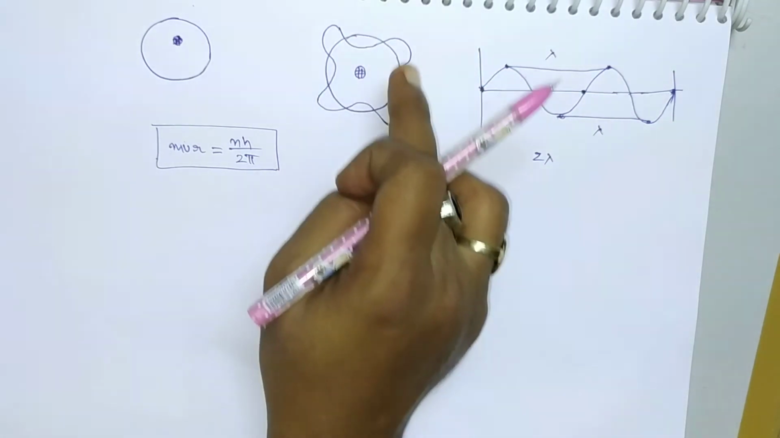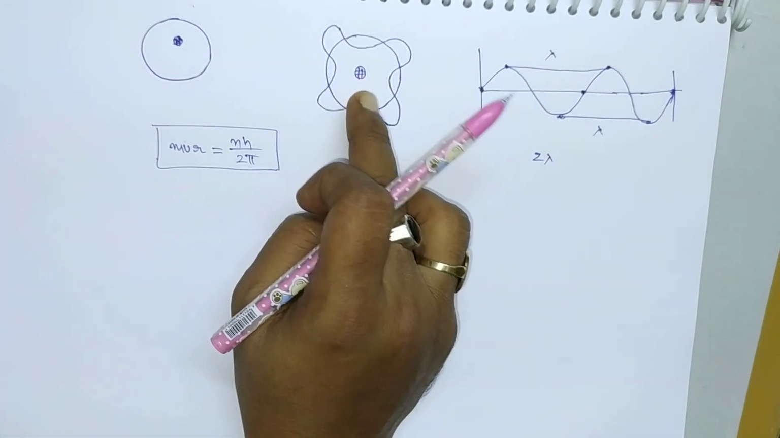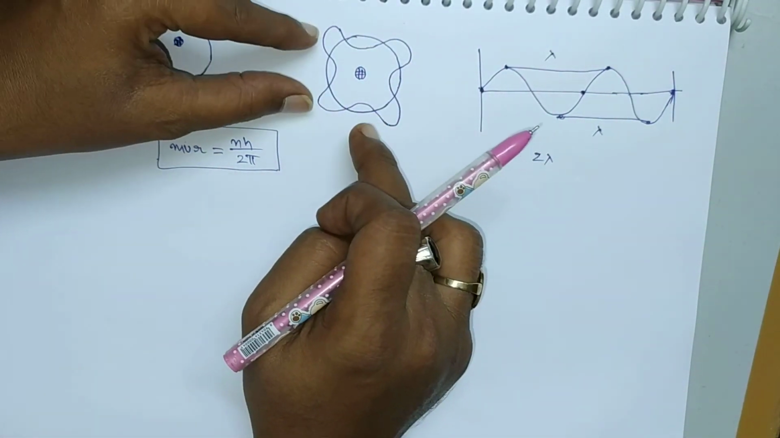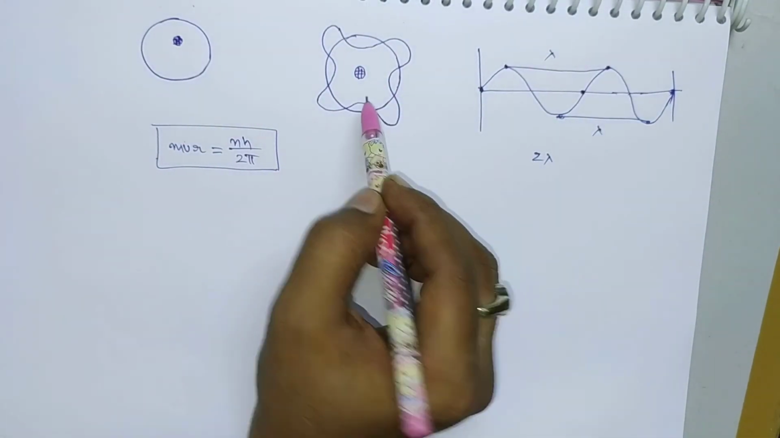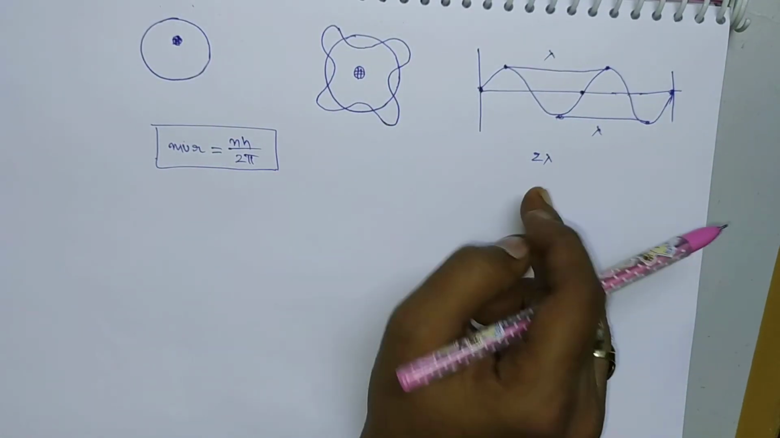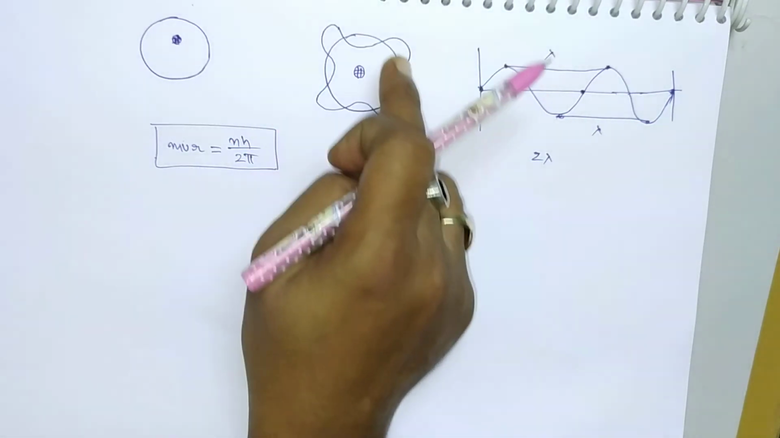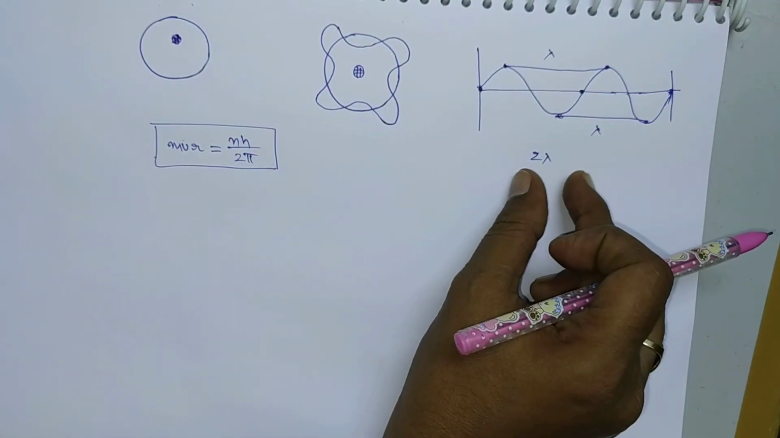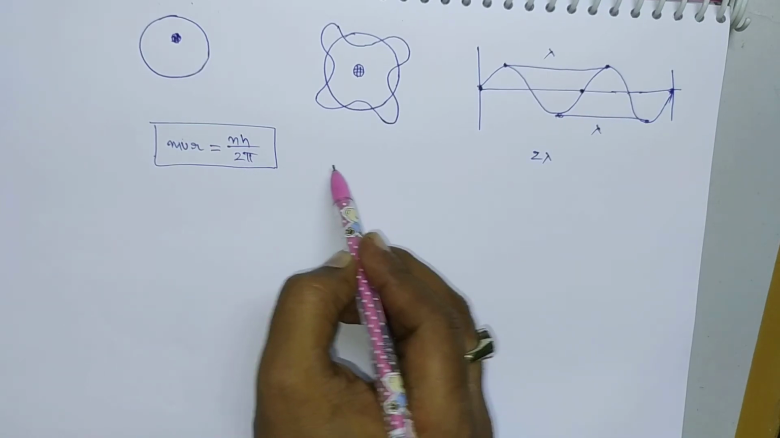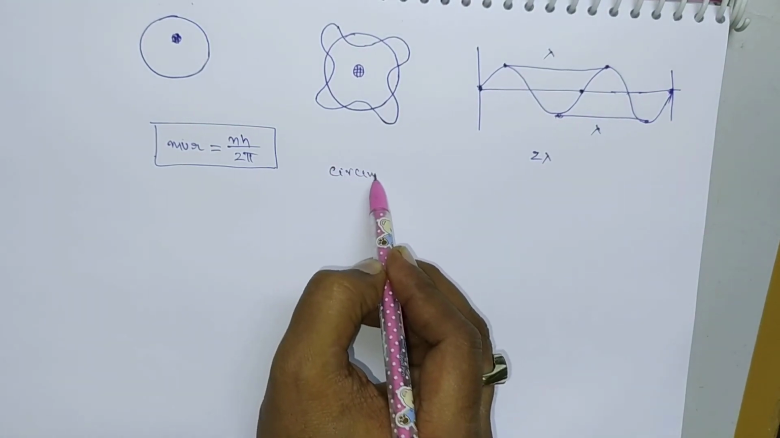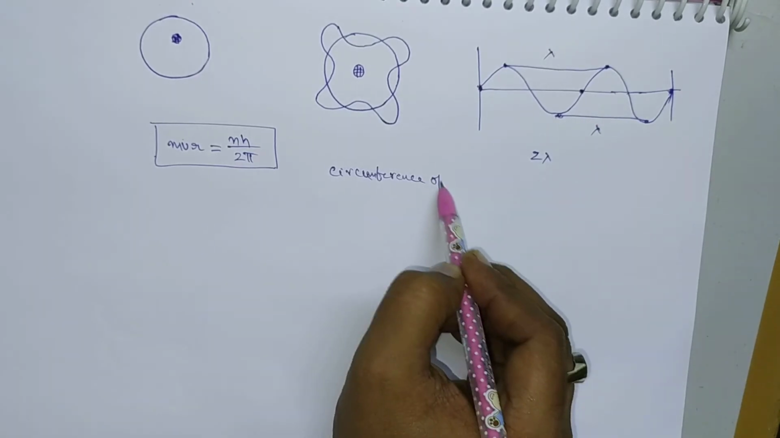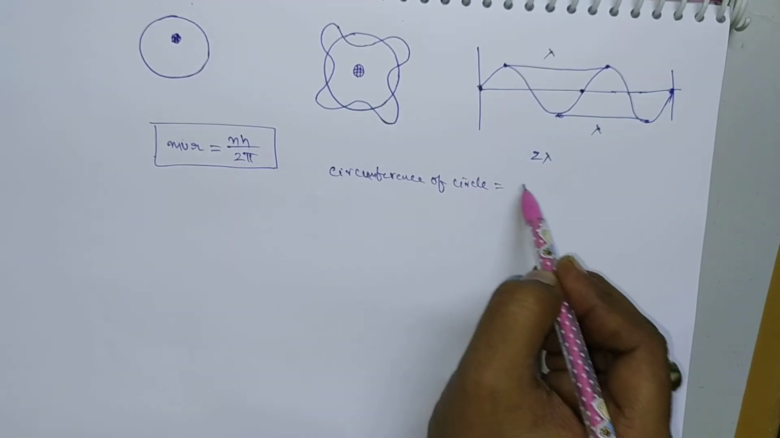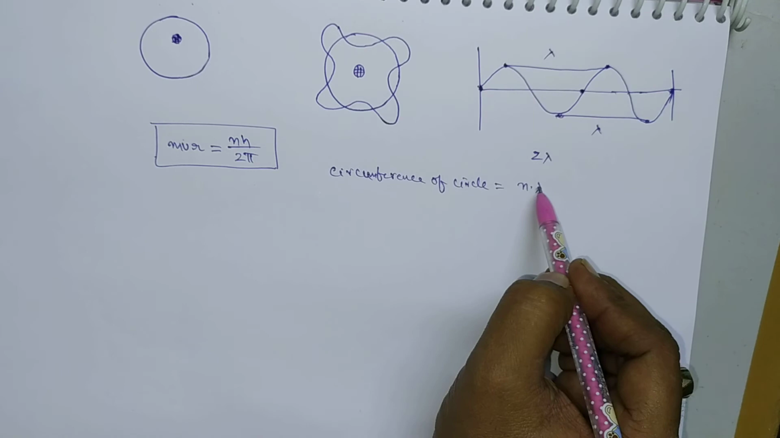So if the electron is revolving around the nucleus in this fixed orbit, then the circumference of the circle should be equal to integral multiples of lambda, isn't it? Here the circumference of the circle should be equal to integral multiples of lambda. So what is the expression for the circumference of a circle? The circumference of the circle is equal to integral multiples of wavelength lambda.